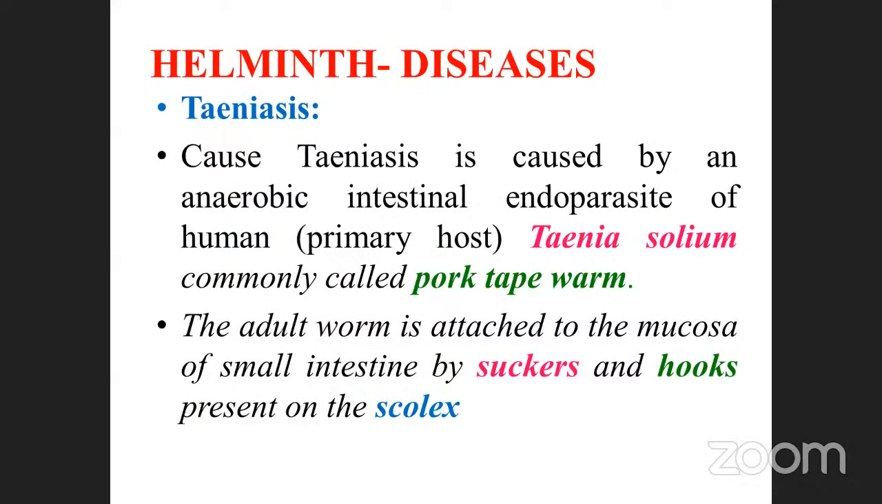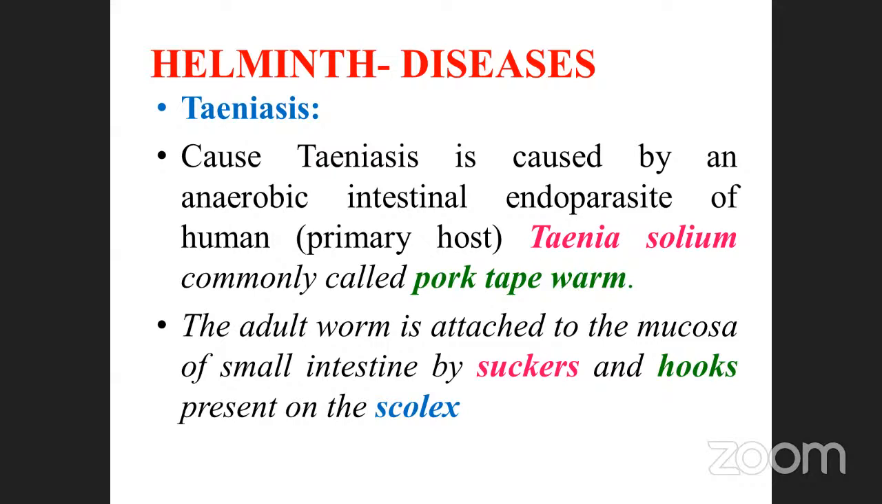And next we will pass on to helminth diseases. Helminth, already you know, is nothing but the worms. There are so many worms: roundworm, flatworm, tapeworm. These three worms are present in your body. Liver flukes are also considered under the heading of flatworms. Helminth diseases. The first one is called Taenia.